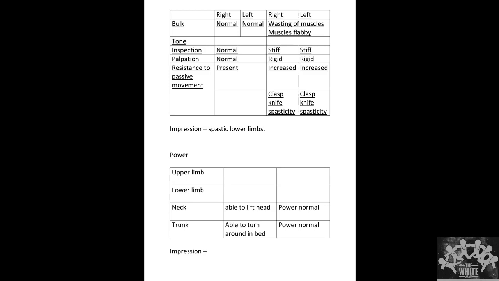But here both the limbs are involved. So it should be something involving globally. So spasticity tells that there is some amount of involvement of the white matter. If the child is having gray matter injury, the child will be having hypotonia. But in our history, we have one more pointer to tell that it is also involving gray matter. What is that?